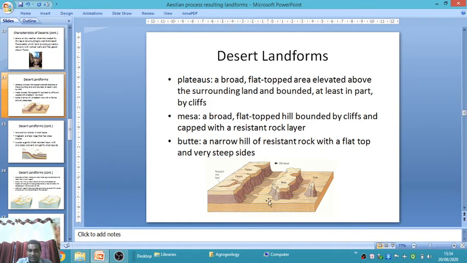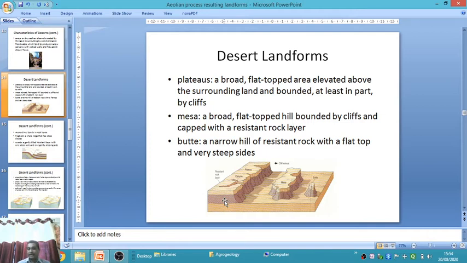You see this figure: plateau, mesa, and butte. Plateau means flat land, a flat-topped area elevated above the surrounding land and bounded at least in part by cliffs. Cliffs bound the sides, and such wall-like structures bound the plateau. In Marathi, plateau is also called pathar. The Deccan Trap is one example of a flat-topped area elevated above the surrounding land, called a plateau.